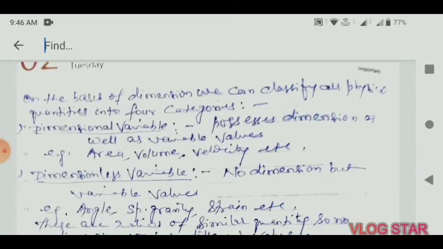Now on the basis of dimensions, we can divide all physical quantities into 4 categories. First one is dimensional variables.